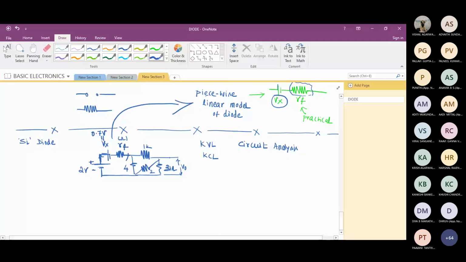How will you get this? Maybe from the manufacturer you can get. You go and purchase a diode. They give a specification sheet. In the sheet, all these parameters will be mentioned.